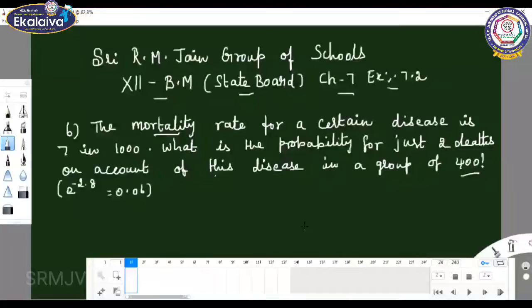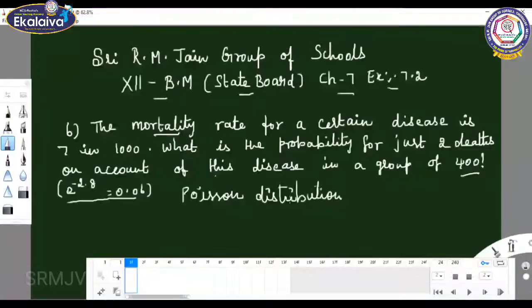400. So what is the n value here? The n value is given. Whenever the n value is given in the question, you can think of the Poisson distribution. What is the formula for the Poisson distribution?